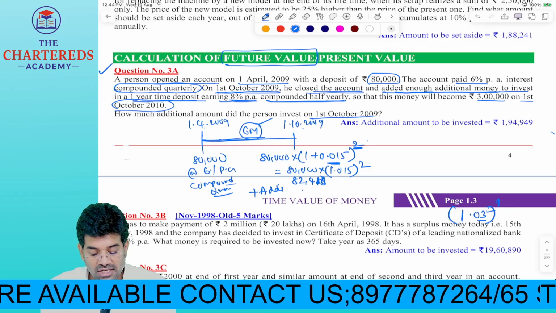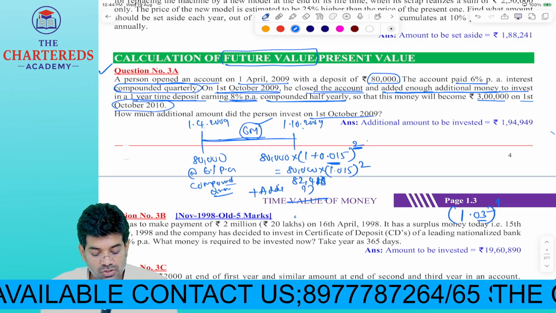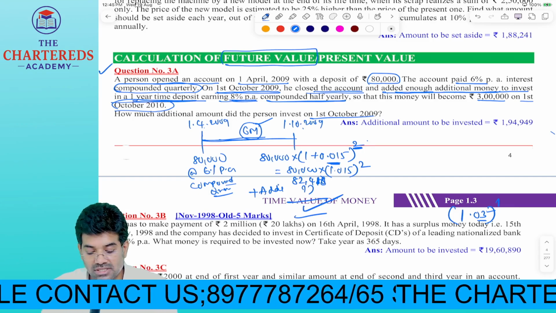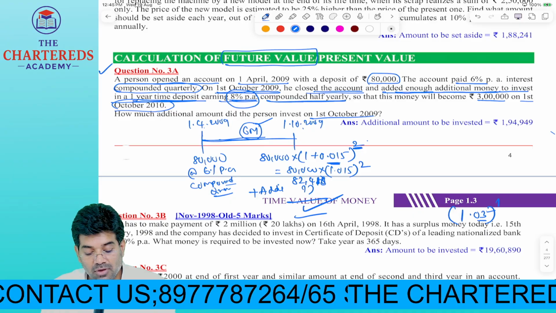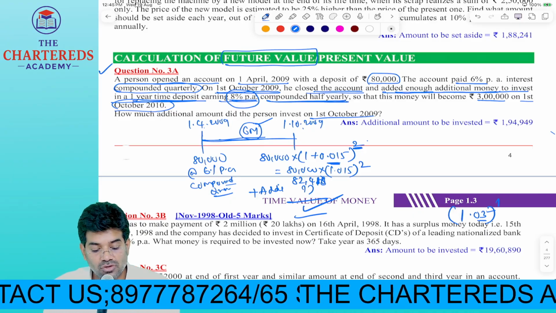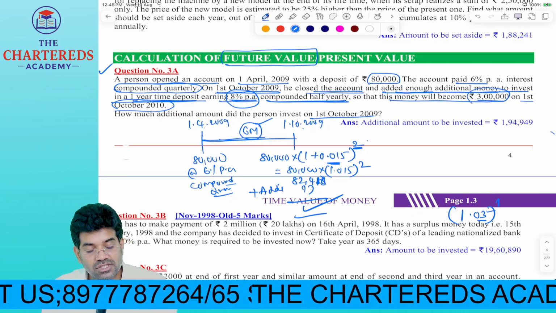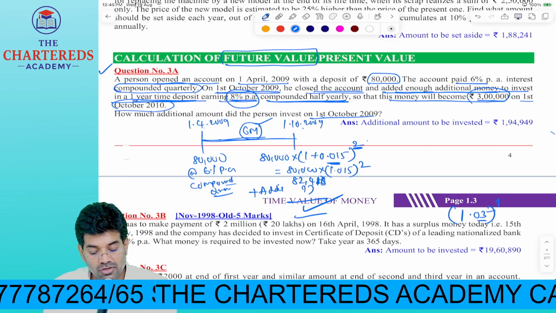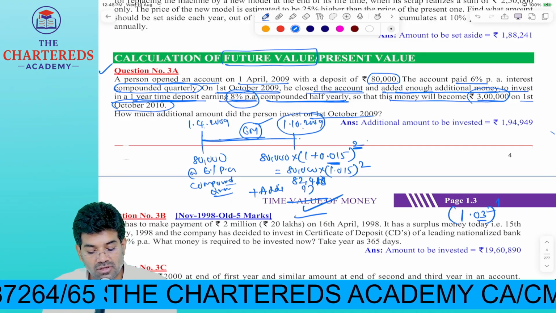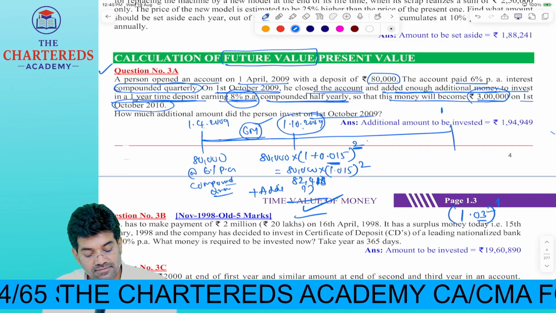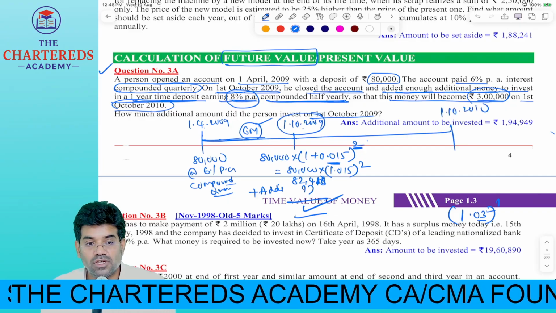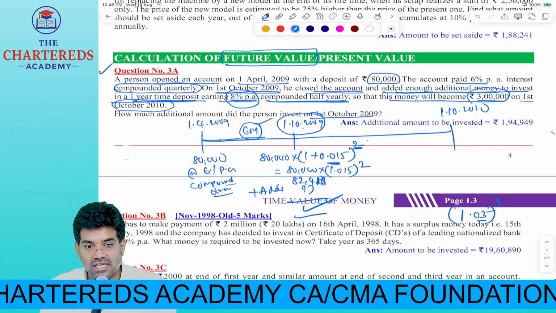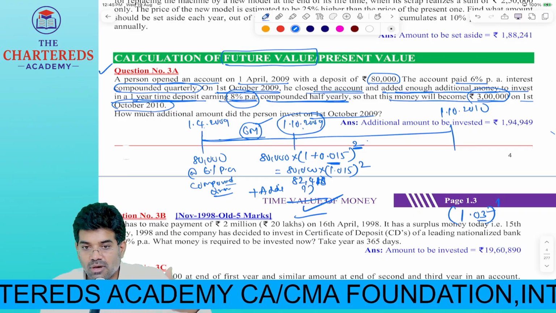What is this additional money? I don't know. This total money he invested for 1 year time deposit earning 8% per annum compounded half yearly, so that this money will become how much? 3 lakhs on 1st October. Which day are we at? 1st October 2009. Exactly 1 year from here is 1st October 2010.